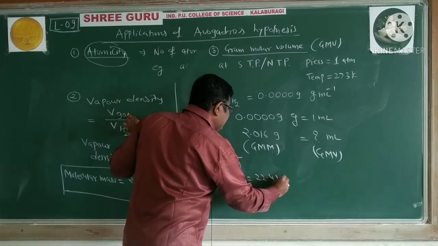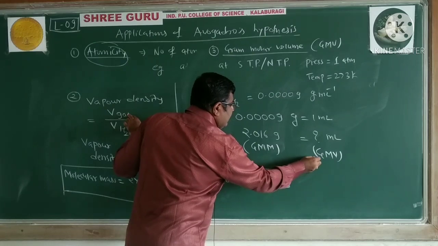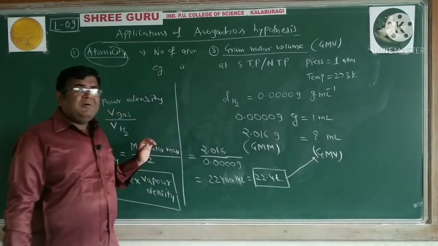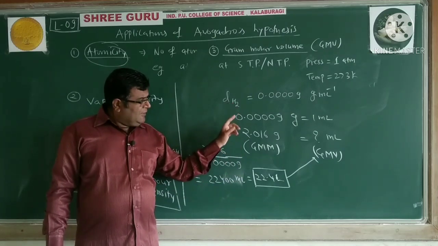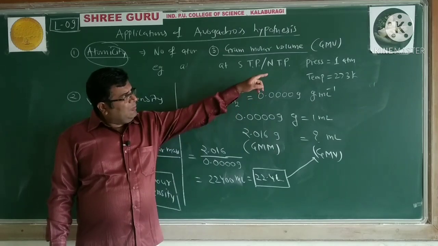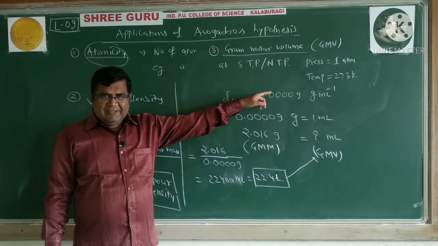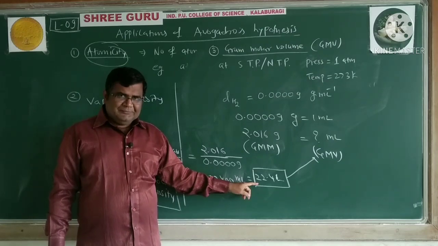That equals 22.4 liter, and that is called the gram molar volume. This is for hydrogen. It means if we take 2.016 gram of hydrogen at 1 atm and 273 K, it occupies 22.4 liter.